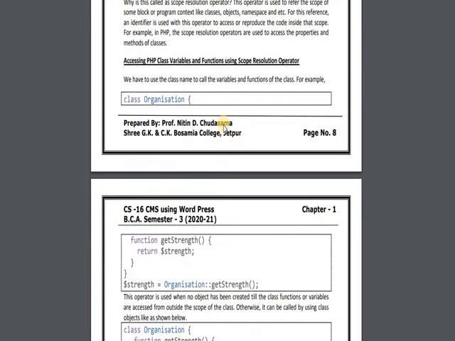Let us see how. Here I have created a class Organization, and one member function getStrength, which returns the value. Then I access this function using this line of code: $strength equals Organization, then the scope resolution operator and the getStrength function. So this getStrength function will be called using the scope resolution operator. Here I have written Organization as the class name.